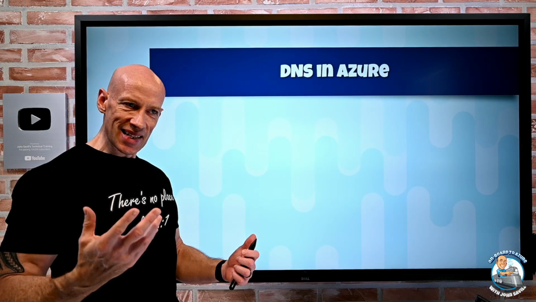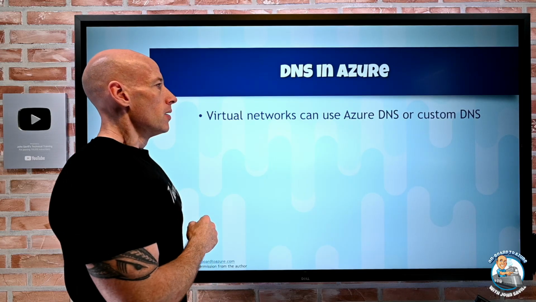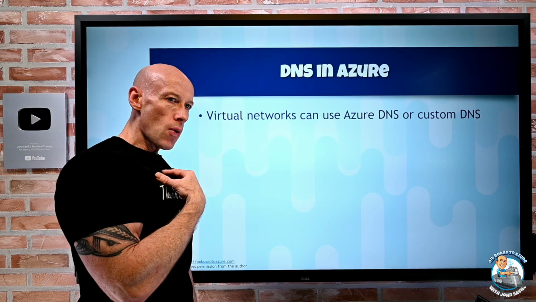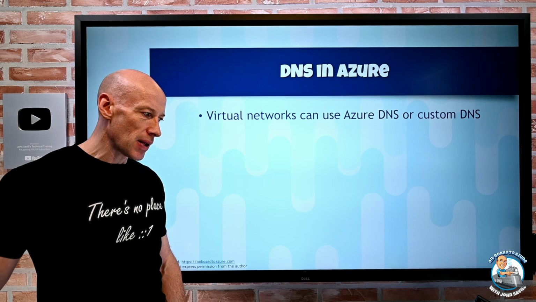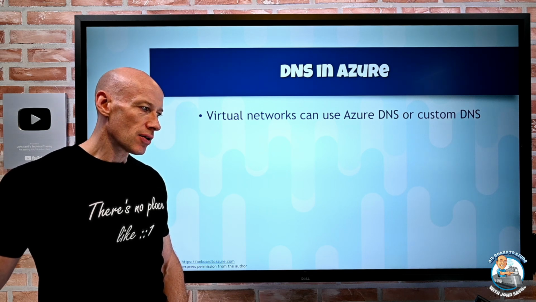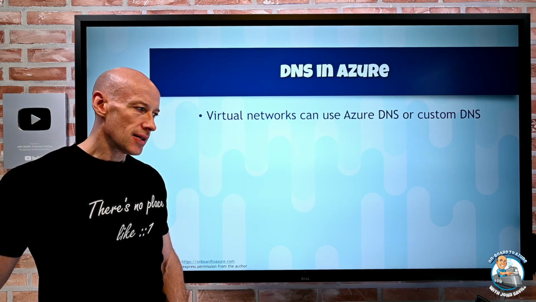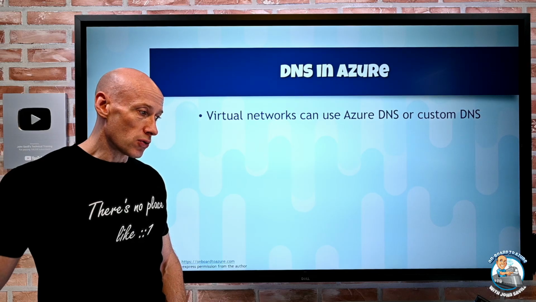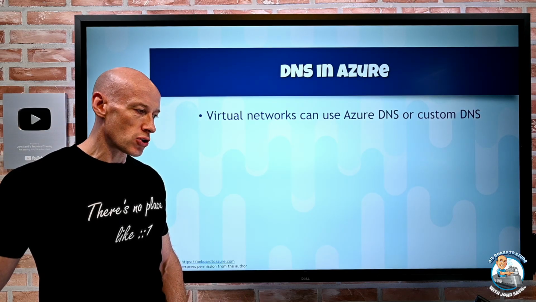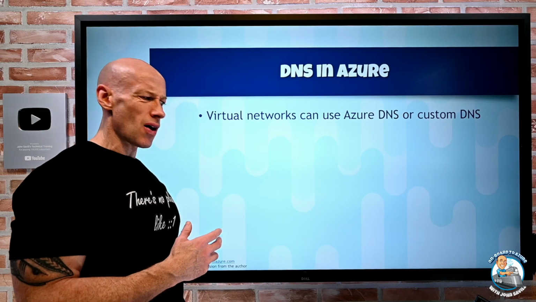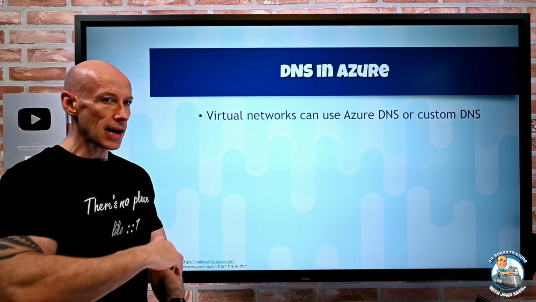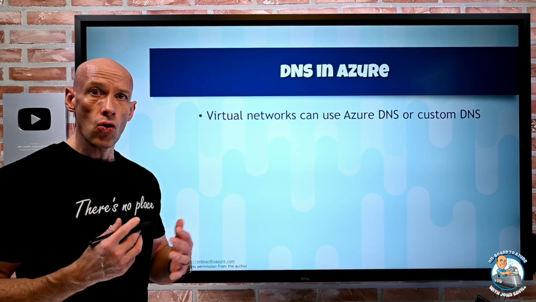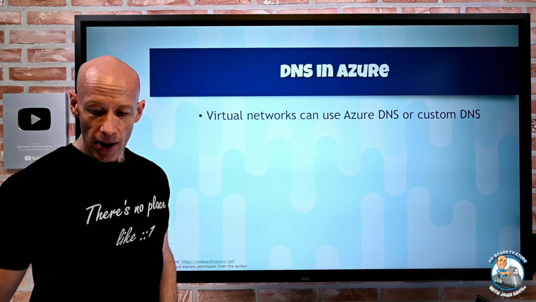So we get to DNS in Azure. A virtual network is configured to use certain DNS servers. Now there is a built-in Azure DNS that things will use by default. So it's this special IP address within the network that will just get leveraged by it. It's 168.63.129.16. And that will provide IP resolution. Or I can define my own.